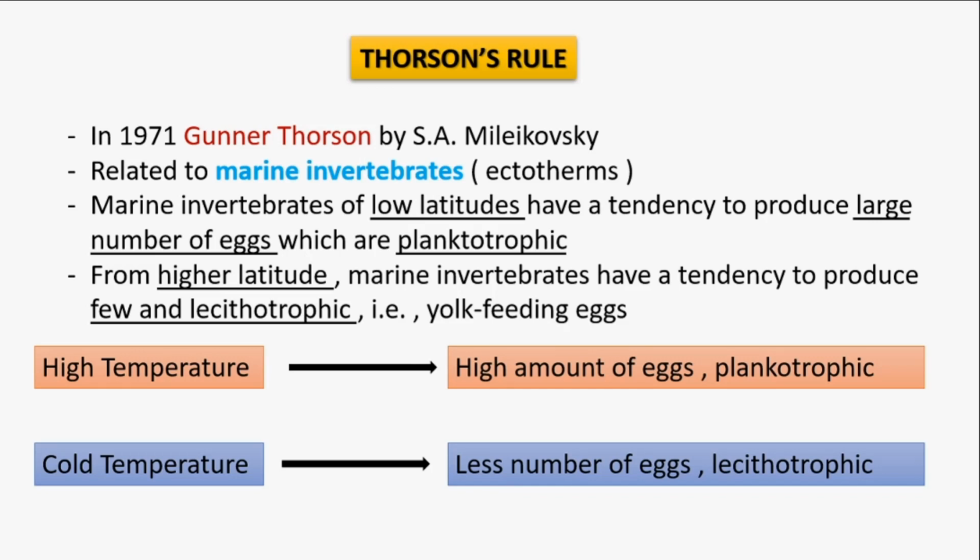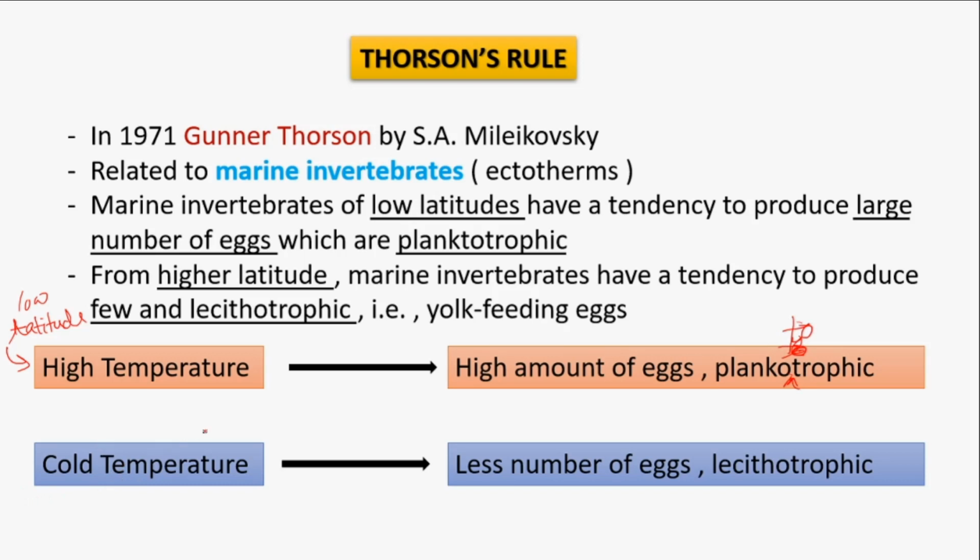It states that in low latitude, which means the temperature is high, the organisms lay a high number of eggs, and the juveniles from these eggs are planktotrophic. Here is a mistake, so you can correct this, that it should be planktotrophic.